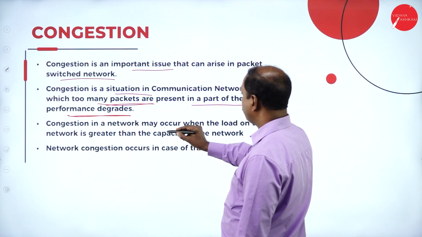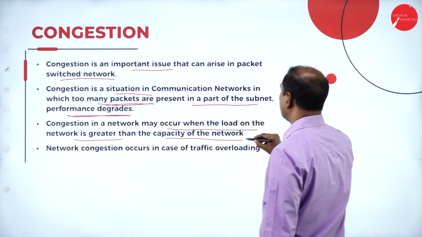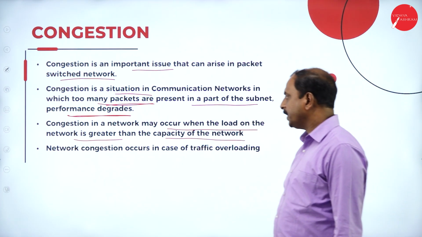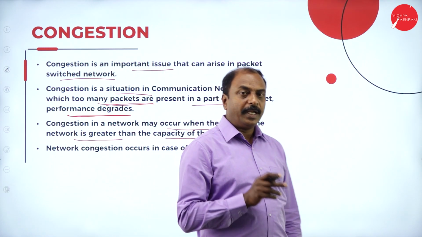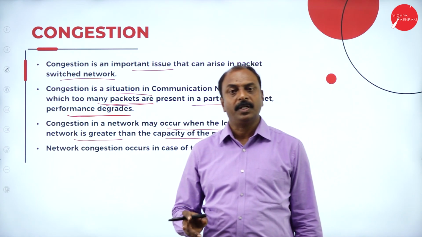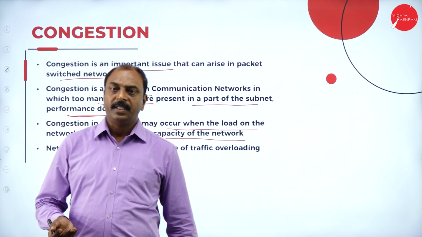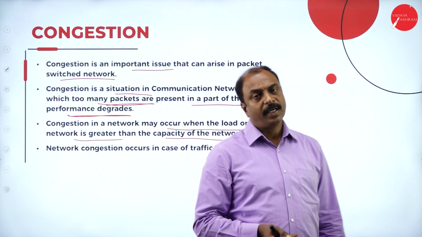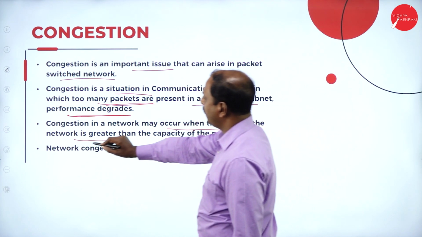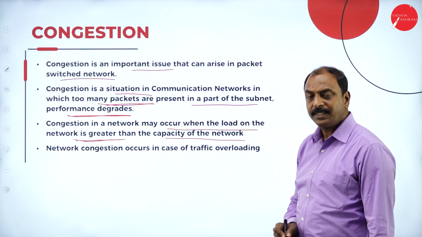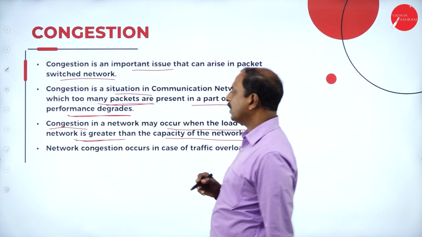Congestion in a network may occur when the load on the network is greater than the capacity of the network. In general, every network has its own capacity or limitation. So data has to be transferred within that particular limitation. Suppose it crosses the limitation, then obviously there is a chance of congestion. So what is the definition of congestion here? Any data transmission or data packets moving across a network beyond the capacity of the router, that situation is called congestion.